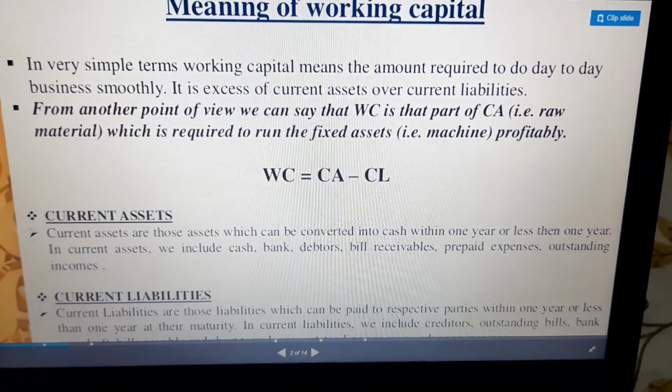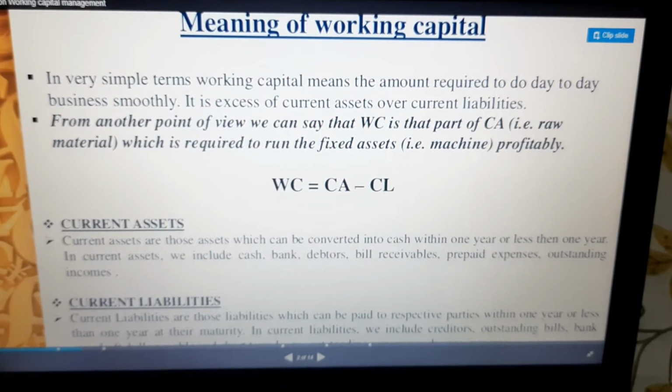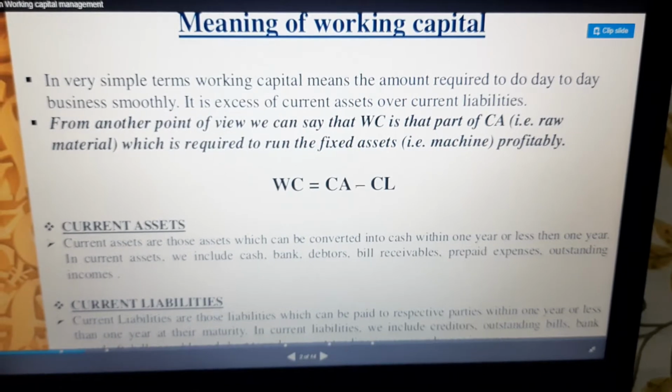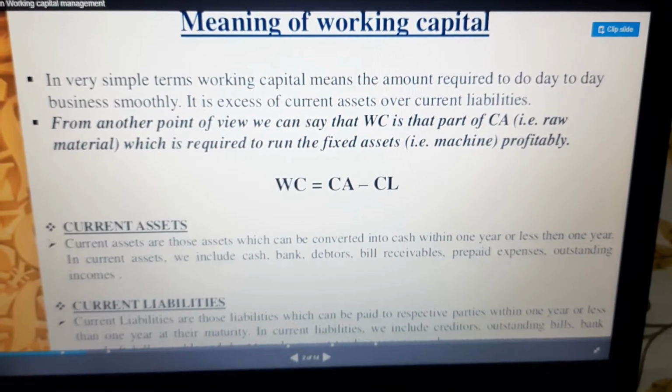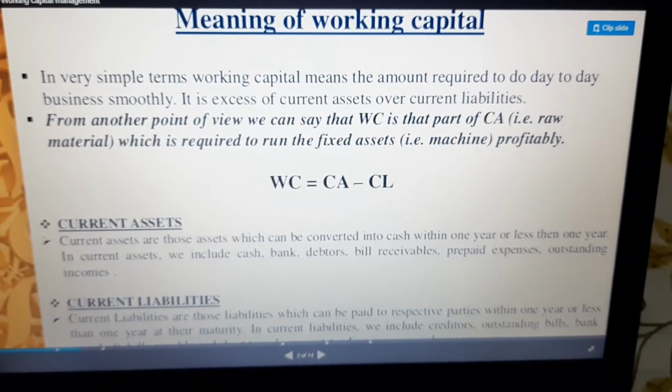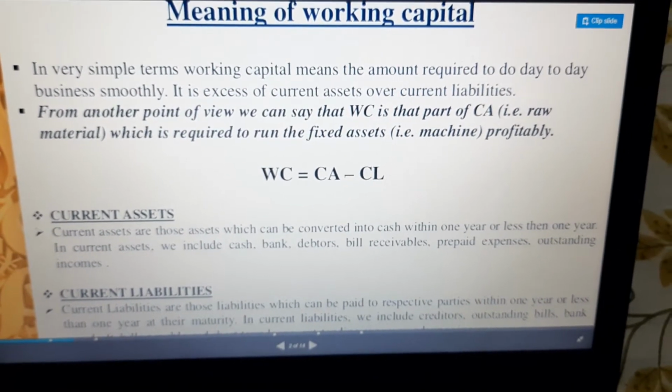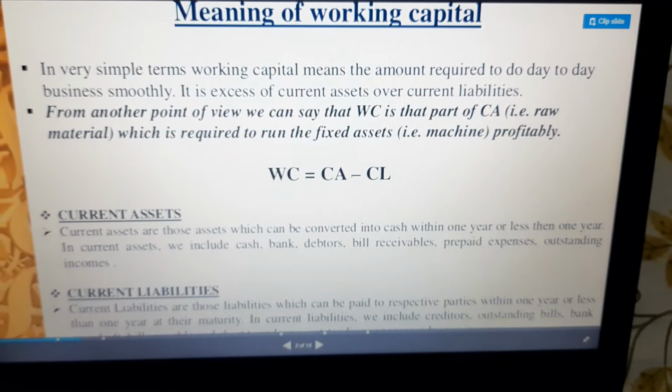Current assets are the assets which can be converted into cash easily in a year or within less than 1 year. Right. It includes cash, bank, bills receivable, prepaid expenses, outstanding income.